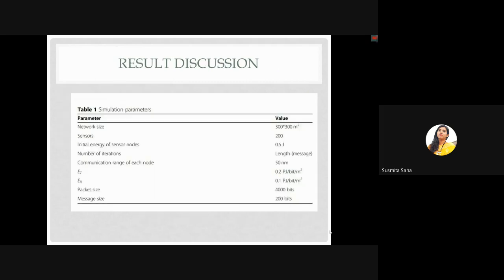Result discussion. In the RSSI LEA AODV method, Sybil detection is used for detecting the Sybil nodes, and the AODV routing approach is adopted to create a route between the source and the destination. Here, simulator parameters are shown.